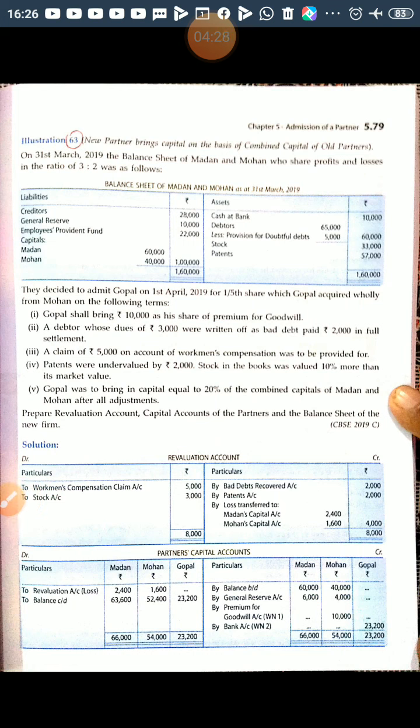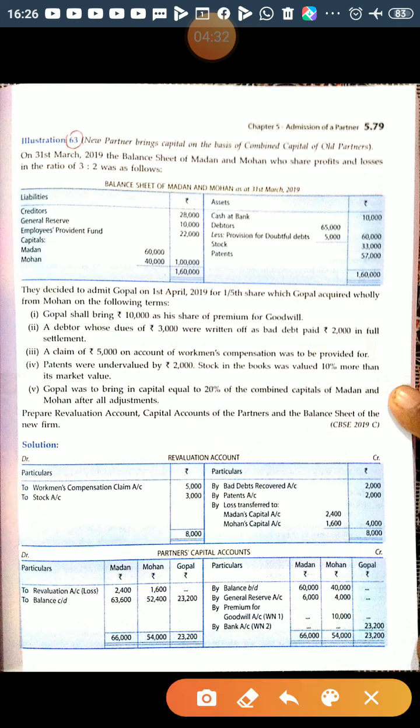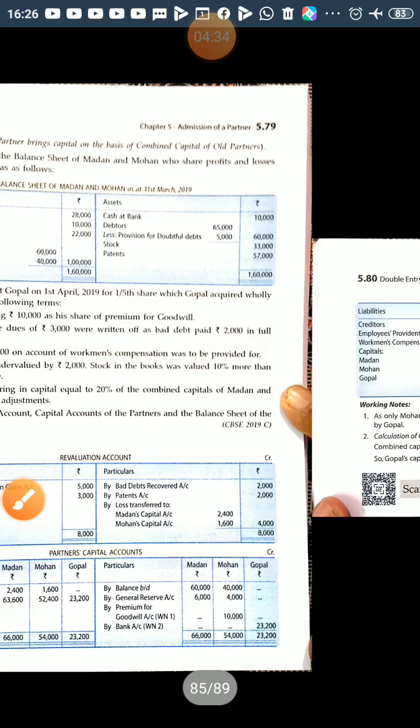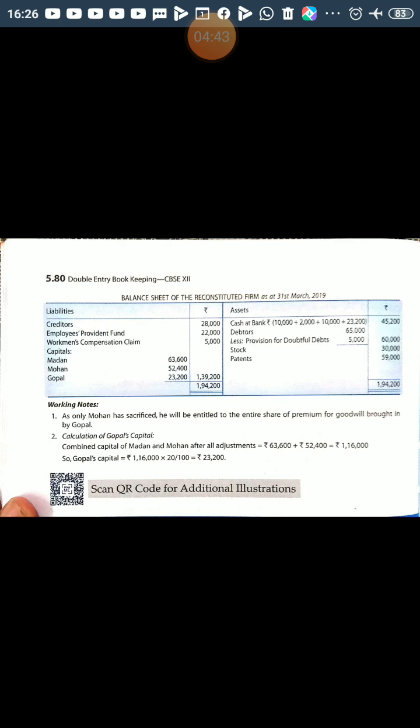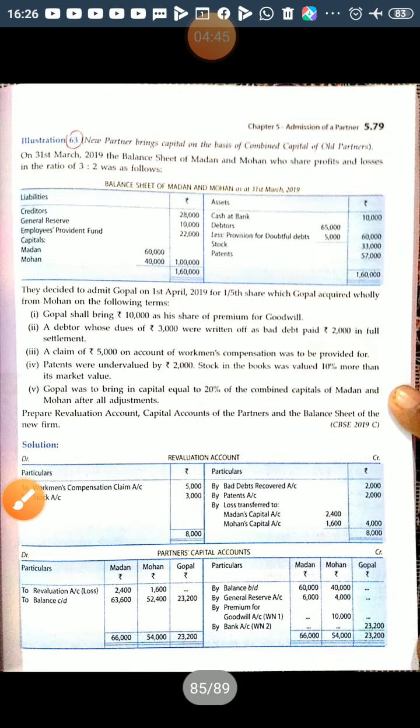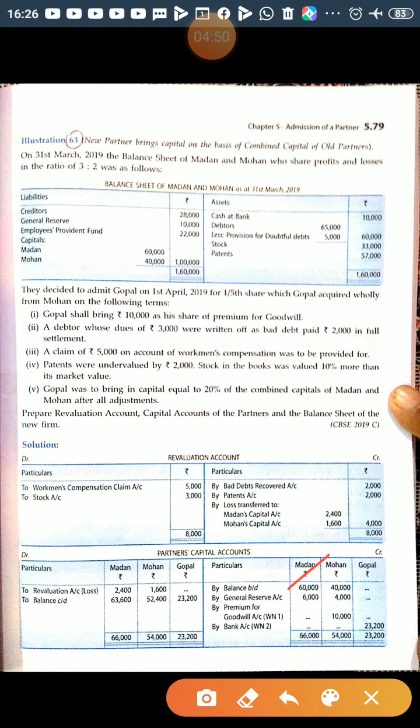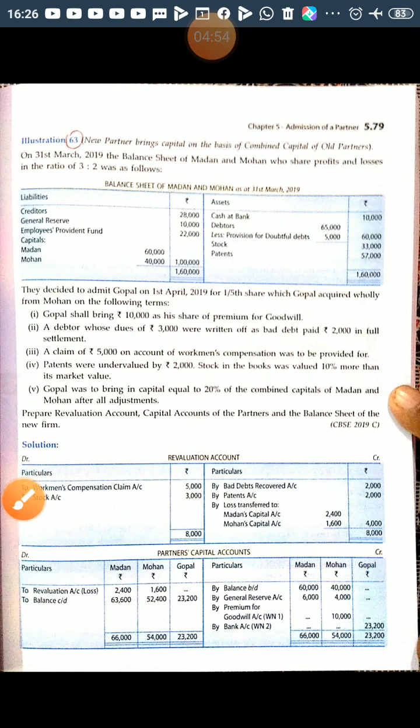Again, there is no adjustment related to employees provident fund. It's a liability, it's not a reserve, so it will be shown as it is in the balance sheet, employees provident fund 22,000, right? Now next is capital balances, brought down by balance b/d 60,000 and 40,000.